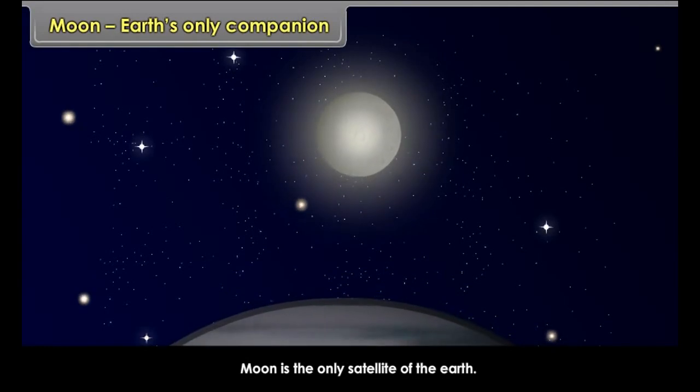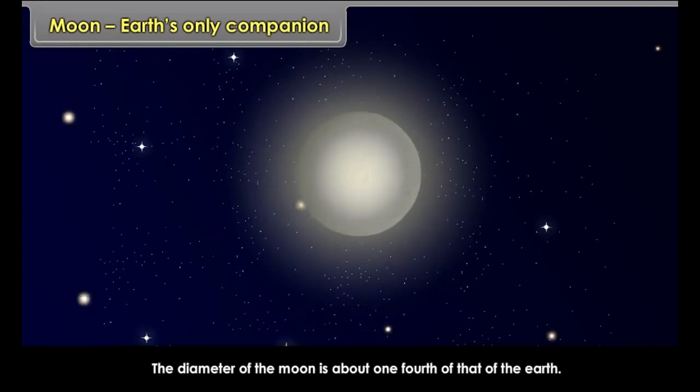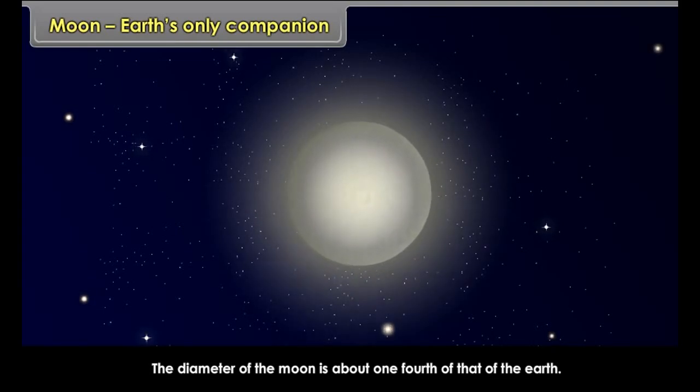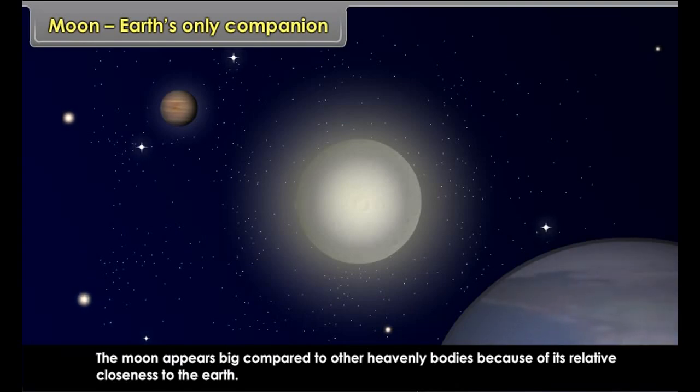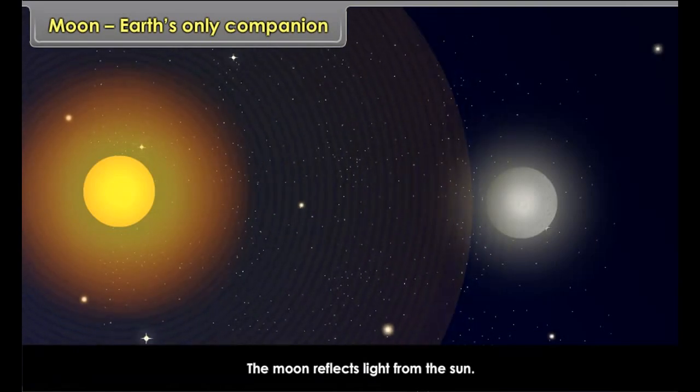Moon, Earth's only companion. The Moon is the only satellite of the Earth. The diameter of the Moon is about 1/4 of that of the Earth. The Moon appears big compared to other heavenly bodies because of its relative closeness to the Earth. The Moon reflects light from the Sun.